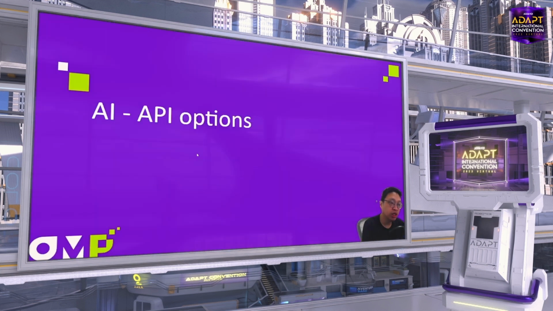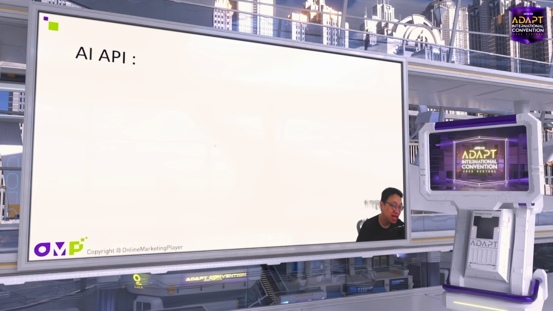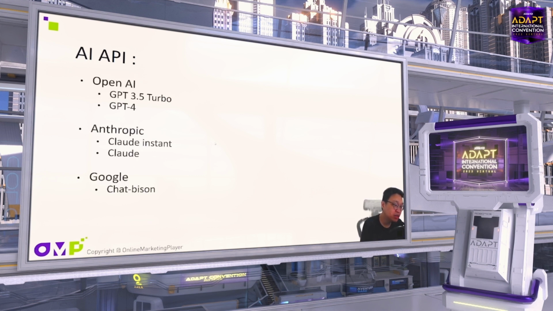Before I jump into the workflow, we first need to know, besides OpenAI, is there any other AI API? Besides OpenAI, there is another one called Claude. It's backed by Google and Amazon. It's pretty good. And the other one is Google, but I tested Google and it's not that good. So in terms of quality, GPT-4 is the best. 3.5 is not bad. It's quite good, and it's also very cheap.